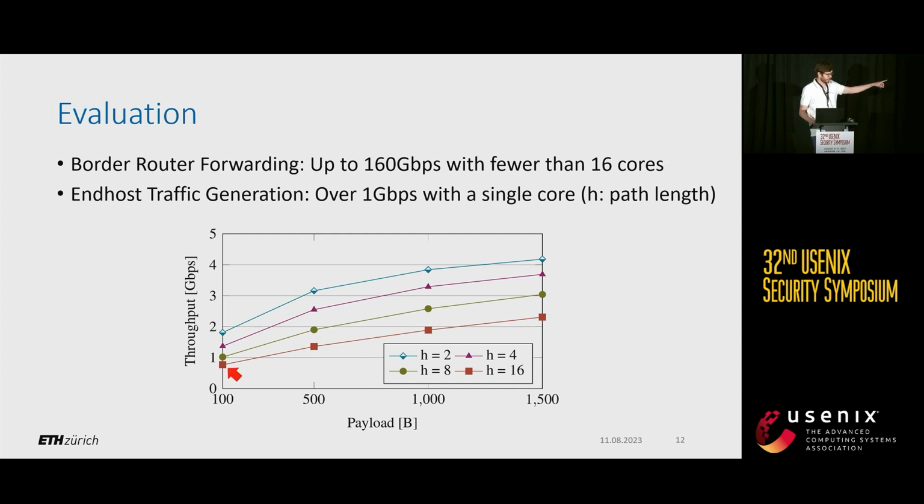Here on the left side, you can see the worst case, when we have an extremely long path consisting of 16 networks, and we have minimally sized or very low packet sizes of 100 bytes. But even in this worst case scenario, we can still achieve almost 1 gigabit per second. And if we then go to a more realistic packet size of 1,500 bytes, we can achieve over 2 gigabits per second.